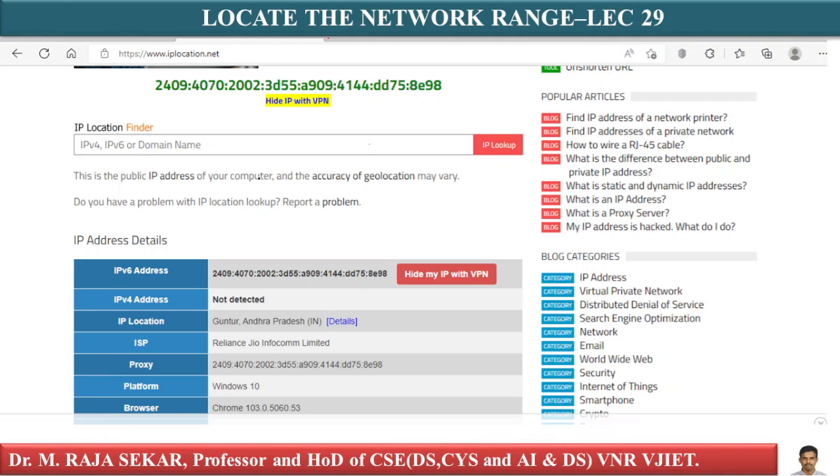In this lecture, we will try to understand how to locate the network range. Network range information assists attackers in creating a map of the target network.